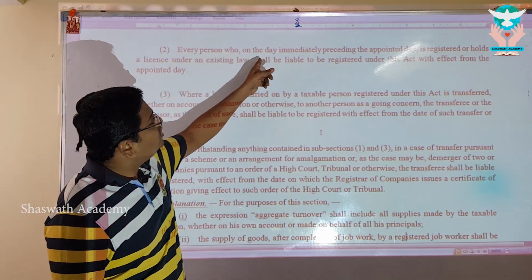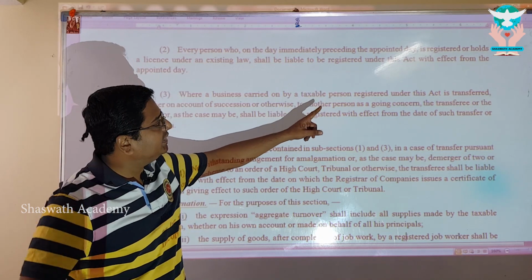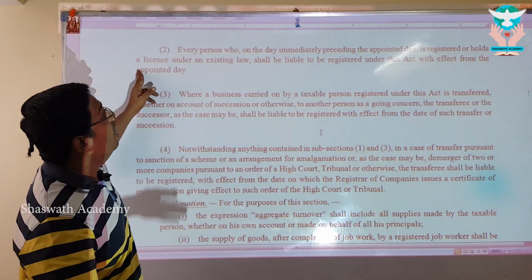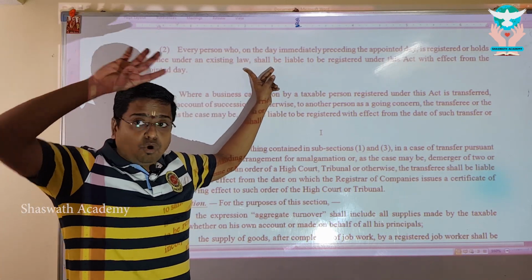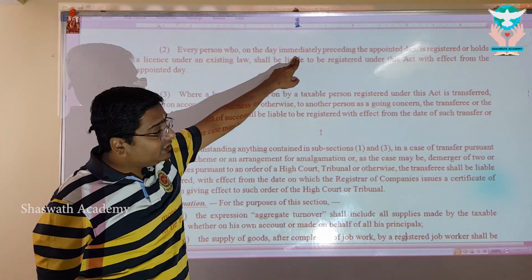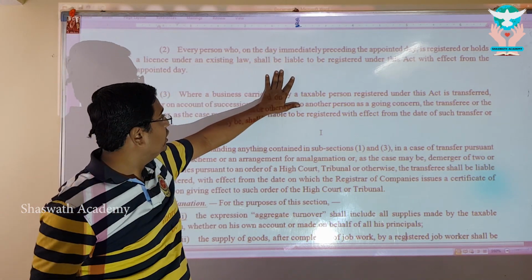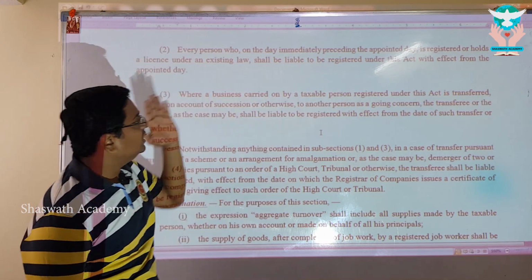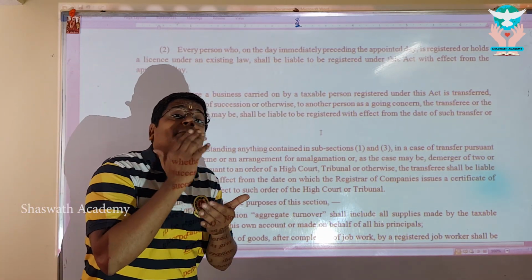That means every person who, on the day immediately preceding the appointed date, that is on 30/6/2017, is registered or holds a license under the existing law. And by existing law they mean the old law. Meaning, if a person holds a registration under the old law on 30/6/2017, he shall be liable to register under this Act with effect from the appointed day. That means it's a compulsory registration.